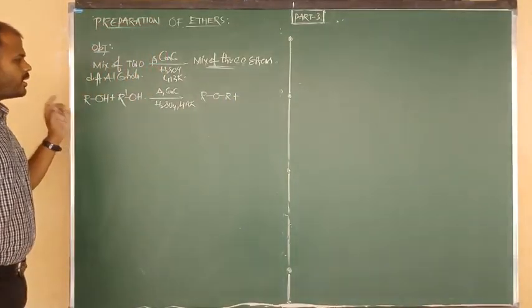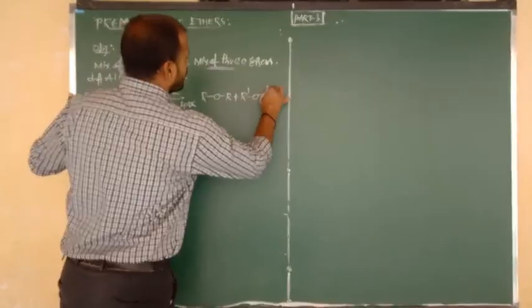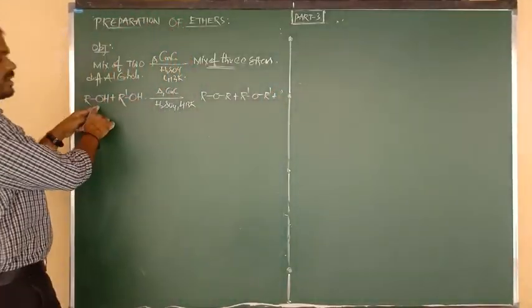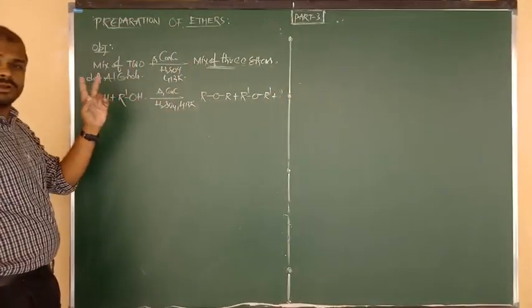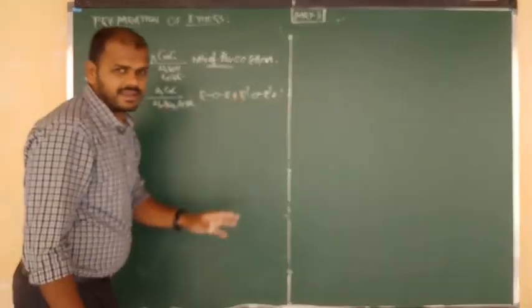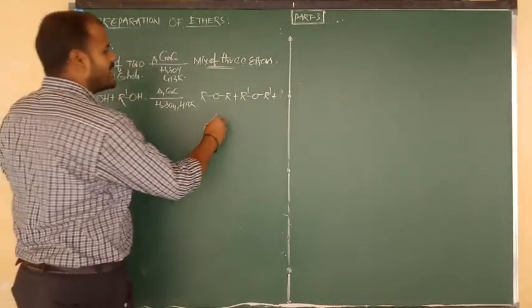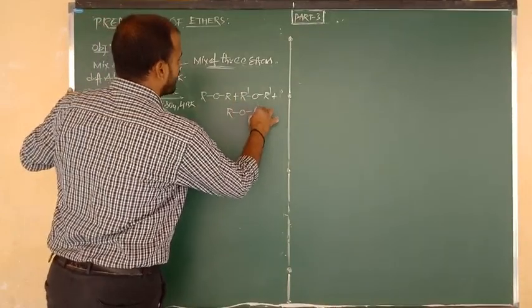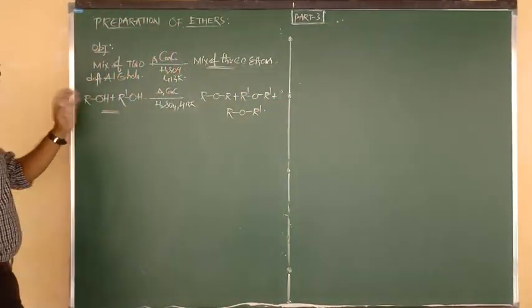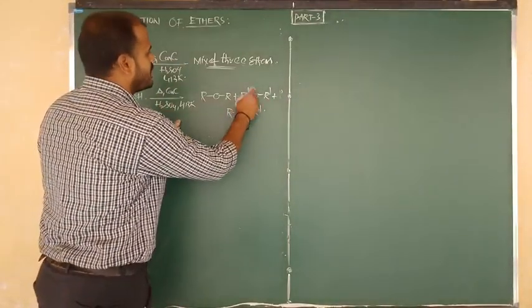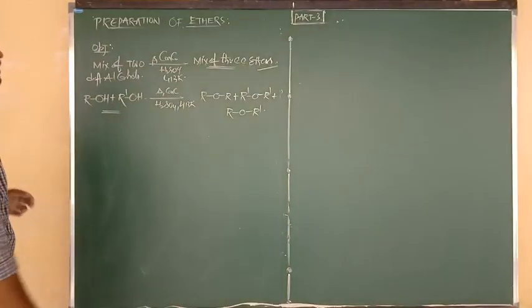Now consider 2 moles of R'OH. It gives R'OR'. So by taking 2 moles of ROH we get the first product, and by taking 2 moles of R'OH we get the second product. By taking 1 mole of ROH and 1 mole of R'OH, after dehydration you get ROR'. So a mixture of two different alcohols upon dehydration gives a mixture of what, beta? Three ethers. This is only from an objective point of view. Try to remember, beta.